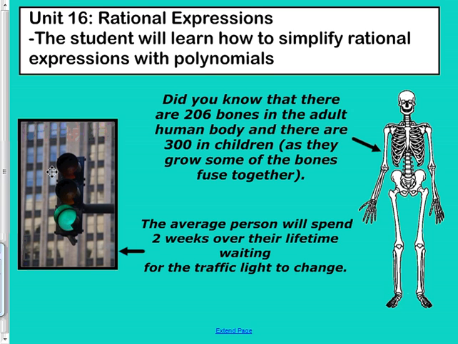Okay, so this is rational expressions. What the heck does rational mean even? Well, a rational number can be written as a fraction. This is important. I want you to actually write that. Rational number can be written as a fraction.